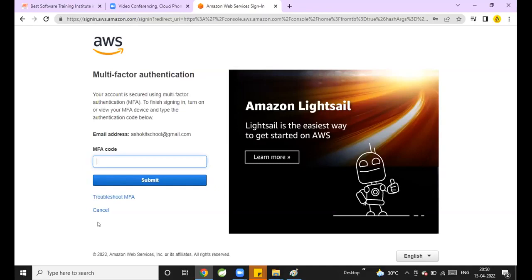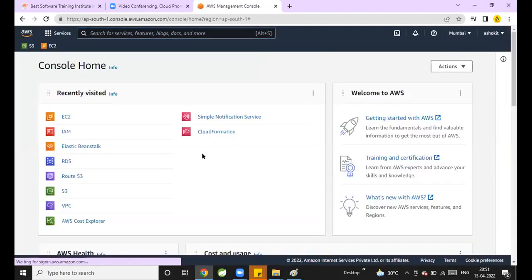That is the MFA code. That is called multi-factor authentication. This time my code is different. Last time it started with 7. Now it is 856145. This is the code. Click on submit. Now my MFA authentication is successful. So this is called multi-factor authentication.